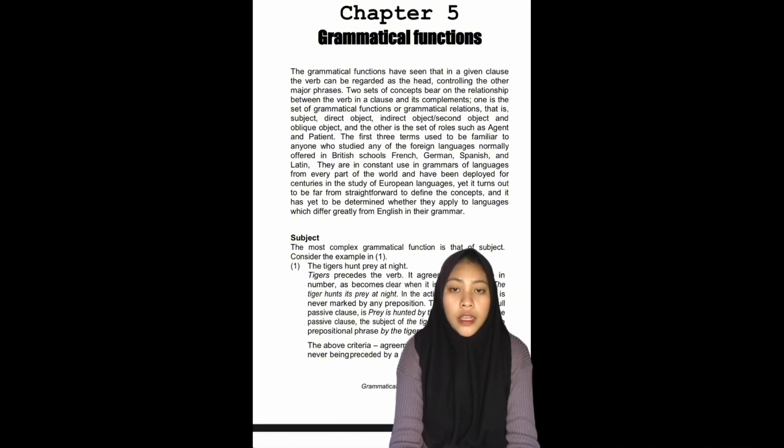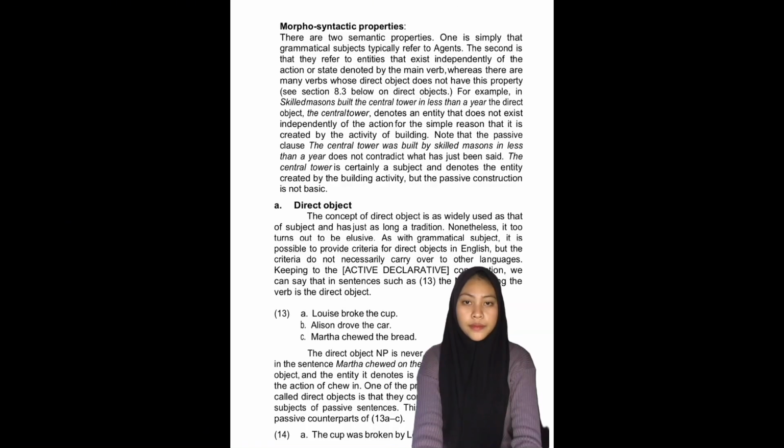Subject: the most complex grammatical function is the subject function. Morphosyntactic properties: there are two semantic properties. One of them is that a grammatical subject usually refers to an agent.